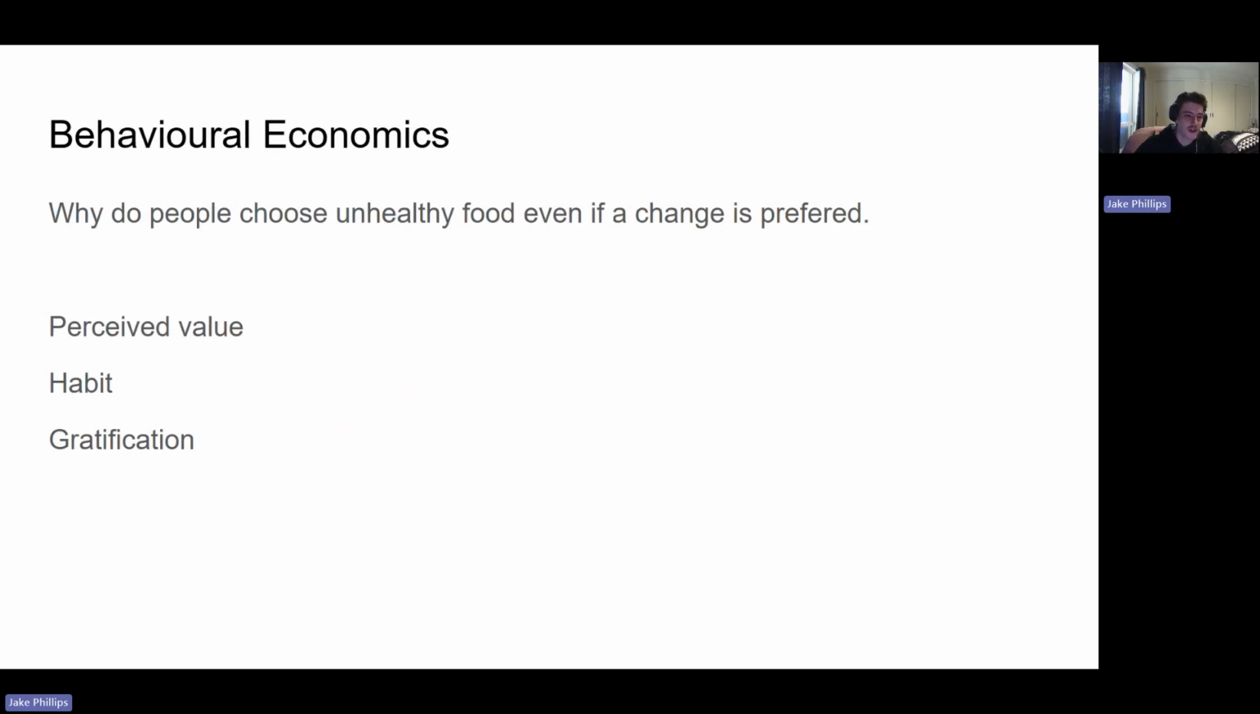And lastly is gratification. Some people will choose the unhealthy food over the healthy food because the unhealthy food tastes better, so they get the immediate sense of gratification a lot easier and better than, let's say, if they were to consume a more bland, healthy food.